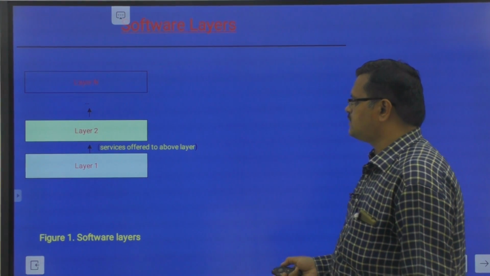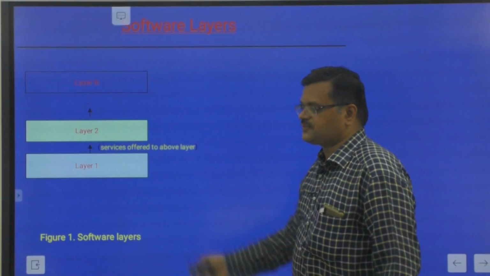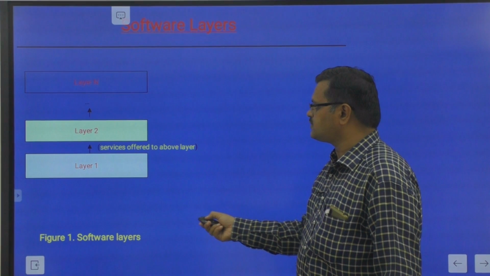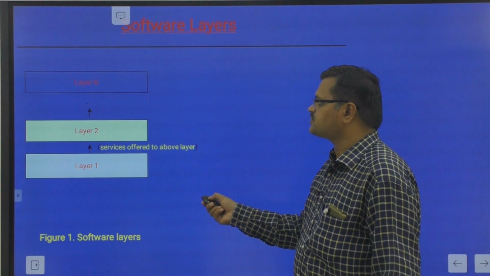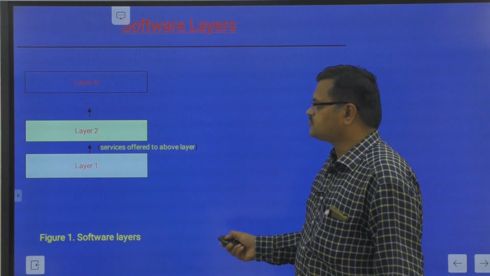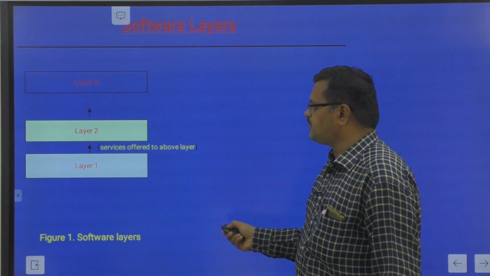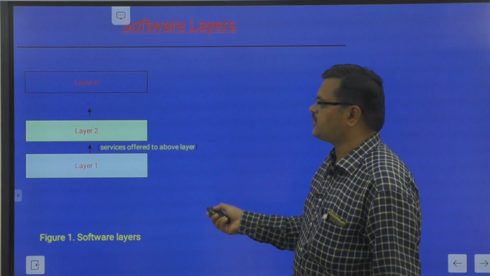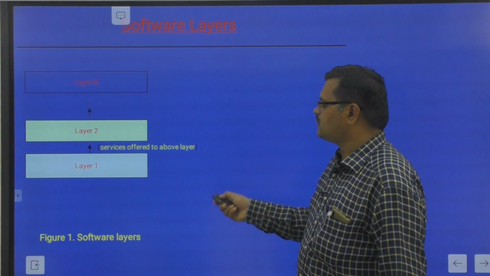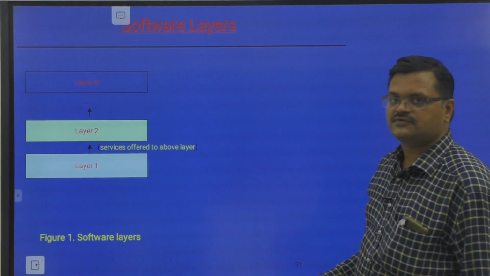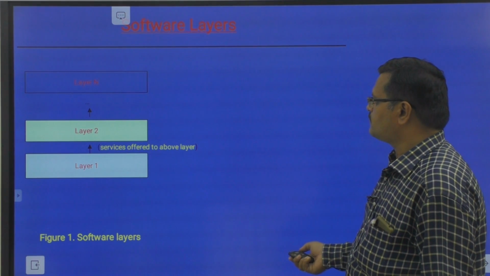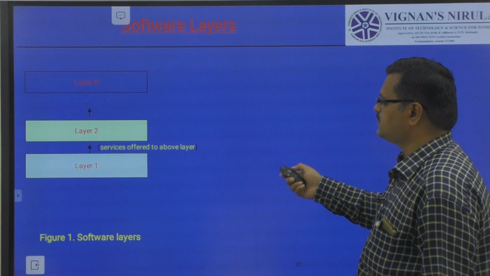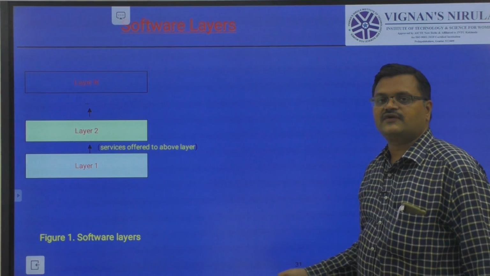Next, this is a diagrammatic representation. Layer 1 has one fixed functionality, layer 2 another fixed functionality, and layer 3 another fixed functionality. What we are doing here is simply providing the service from layer 1 to layer 2. That is nothing but the software layer. Similarly, layer 2 provides to layer 1. Like that, it is nothing but the software layers.